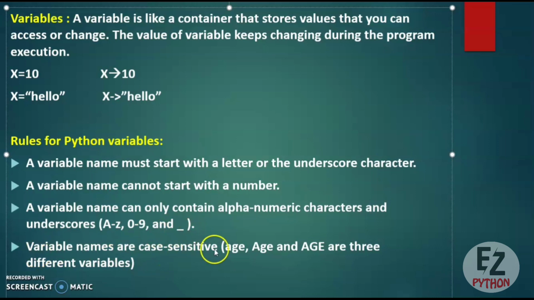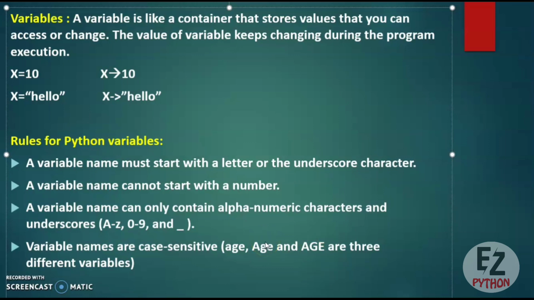Now variable names are case sensitive. Suppose you have taken age as the variable name, in lower case, you can see. But if you try to print the value of this Age in which A is capitalized, this will be a different variable. And if you take this whole thing in uppercase, AGE, these are 3 different variables. These are not the same because variable names in Python are case sensitive.